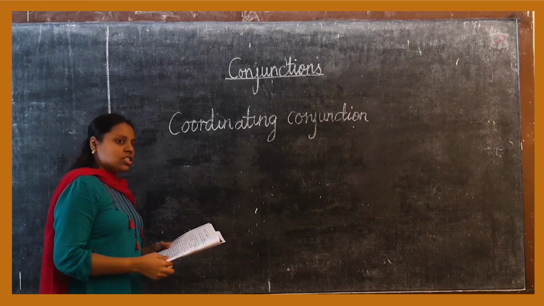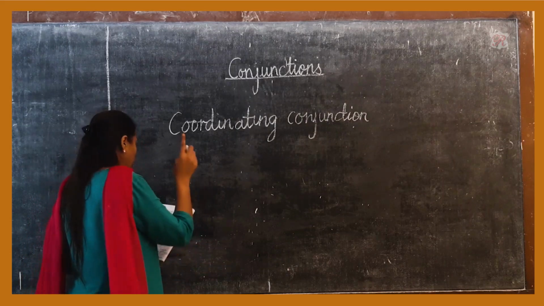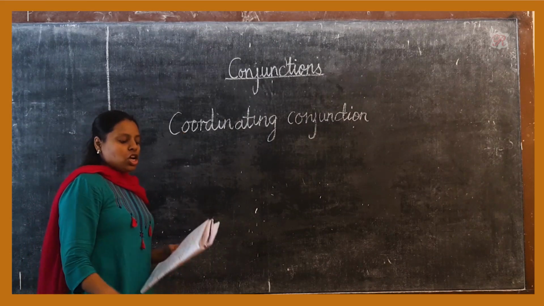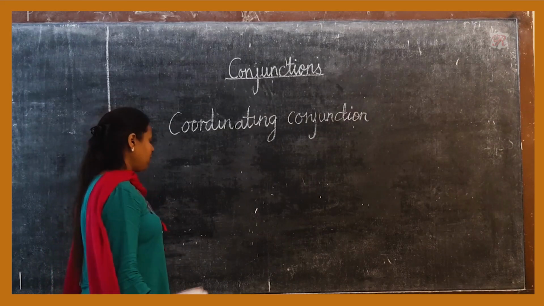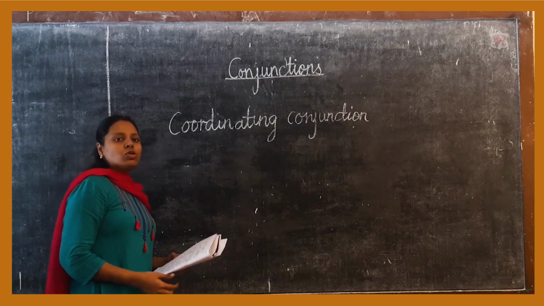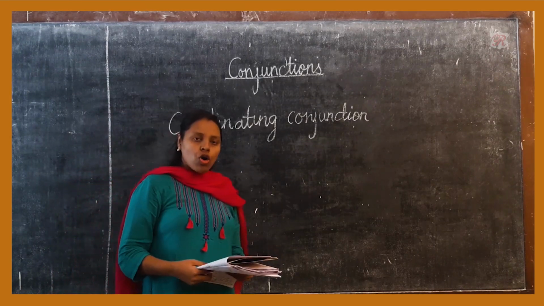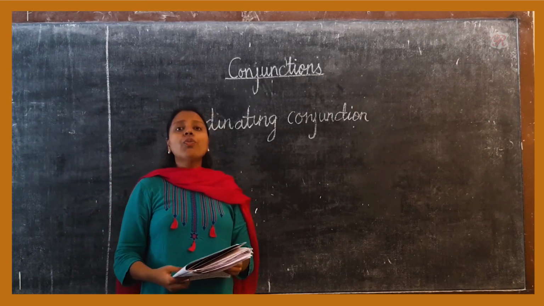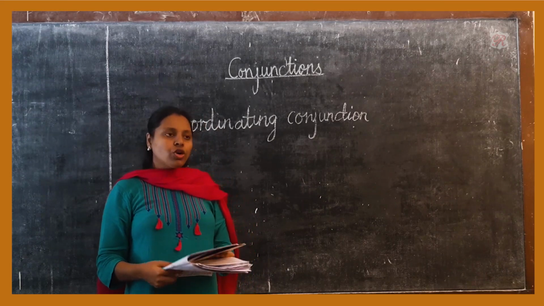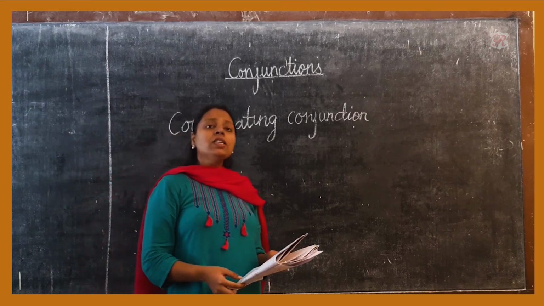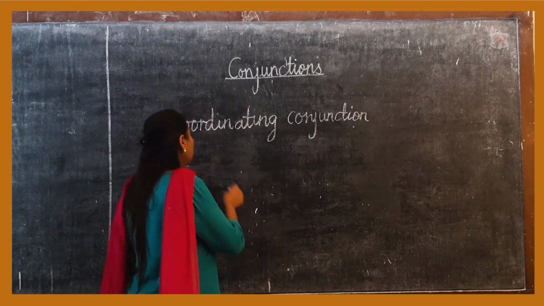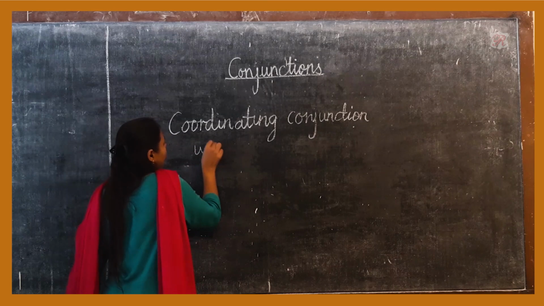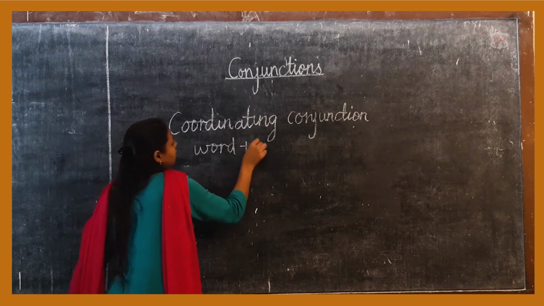Coordinating conjunctions are words that join 2 or more clauses to give equal importance or rank. They may be used to join single words or groups of words, and they always join similar elements. For example, a word may join word plus word.